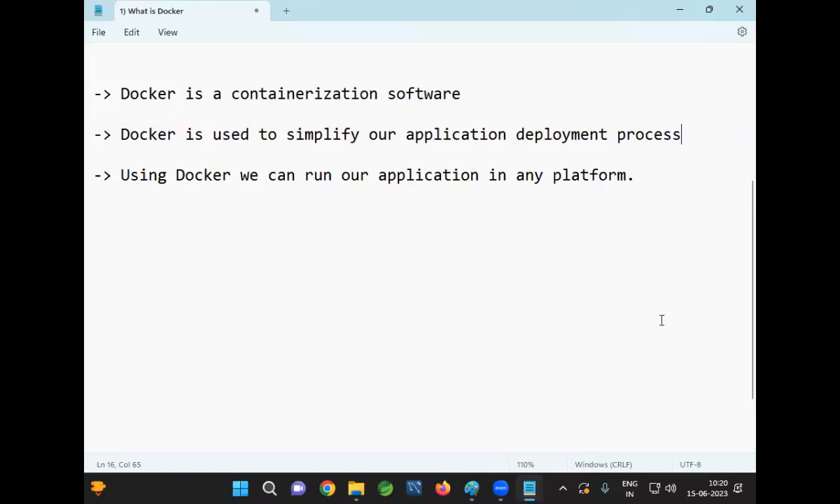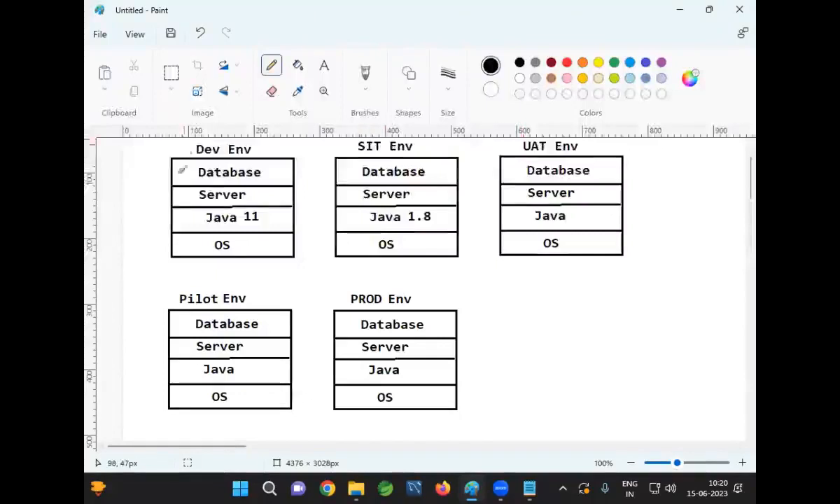Okay, now here we are having 5 environments to run our application. If I don't use Docker, then I need to take the computer, and in that, I need to install all the softwares which are required for the project. Then I need to deploy the project. So in the dev environment, I have to install, in the SIT environment, in the UAT, in the pilot, in the production. In every environment, I have to install the software.